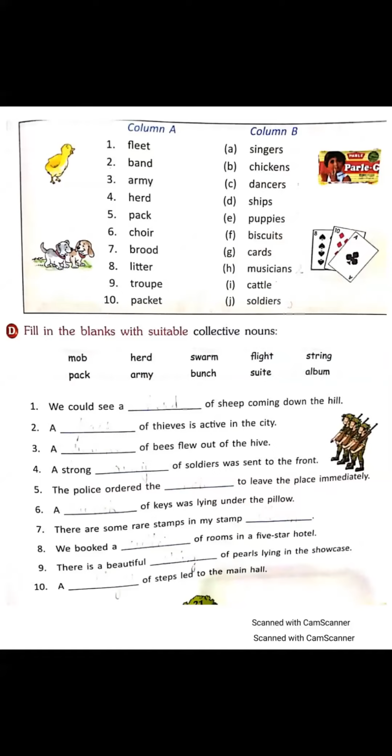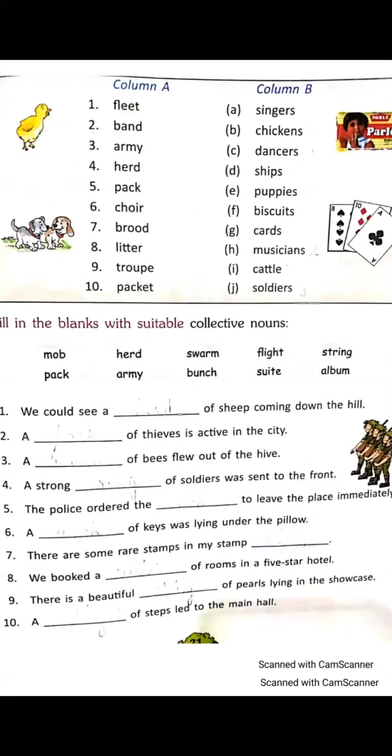Next part, two columns are given. The words in column A are collective nouns. They stand for a collection of persons, animals, or things given in column B. Match the two columns. In column A, you have collective nouns, and in column B, these are the names of persons, things, or animals for which they stand.